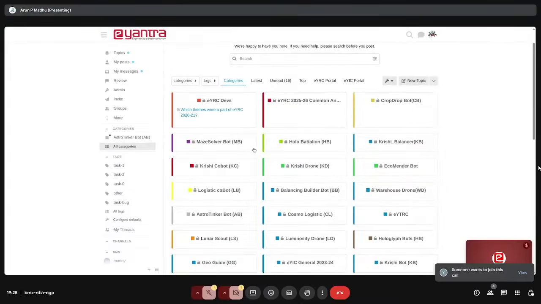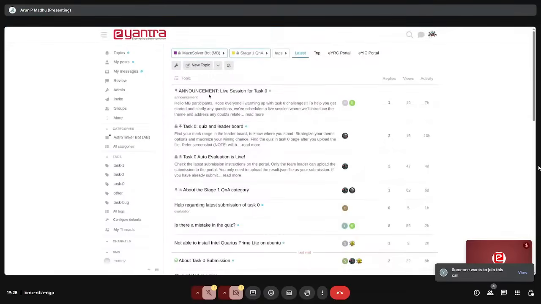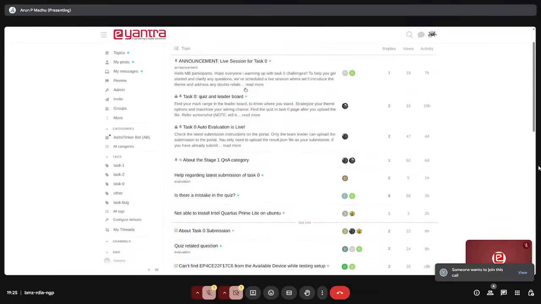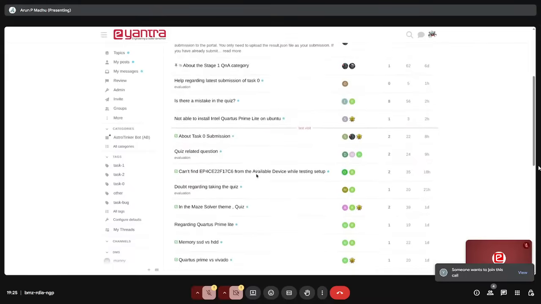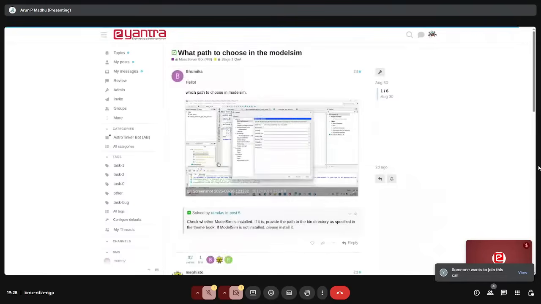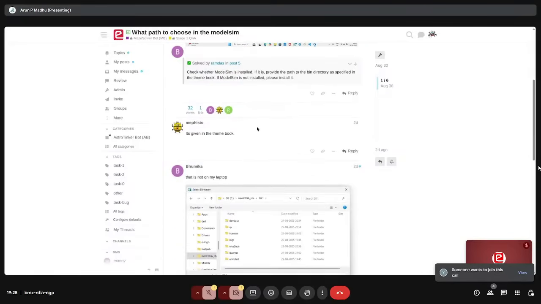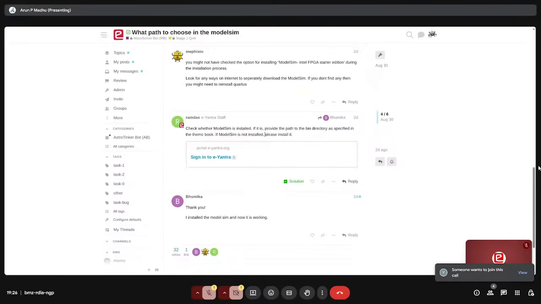Now coming back, for example, if your theme is Maze Solver bot, you click on Maze Solver bot and you go to Stage One Q&A. It's a question answer category for stage one. When you come here, you can see all these topics. These are called topics, where multiple students have already asked queries and so on. So let's take one of the queries. Here Bhumika has asked what path to choose in ModelSim and pasted a screenshot and everything. There are other students answering it, but at the same time developers are also answering it, and that's how it works.